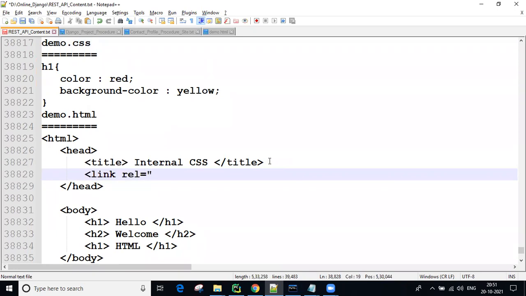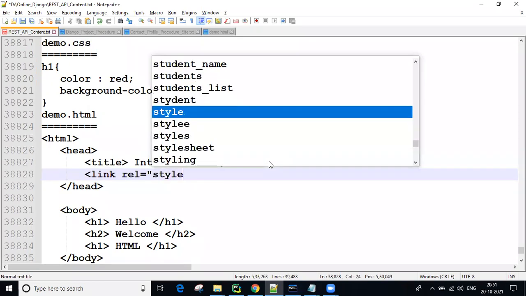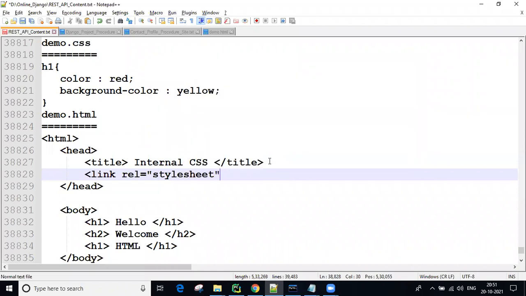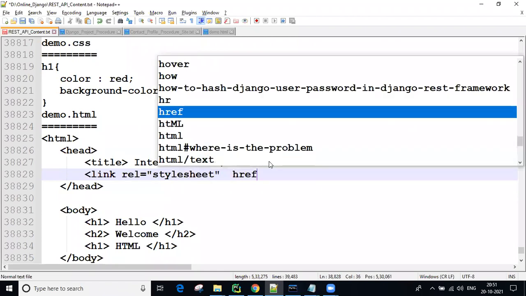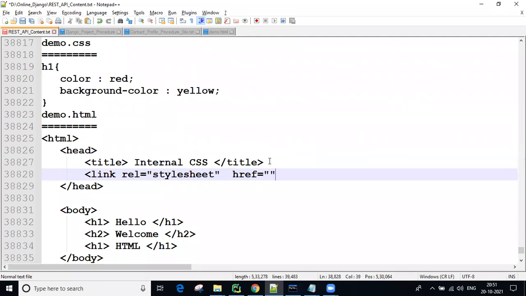Stylesheet is a fixed value, guys. And now href equal to your file name. You need to write the file name. So I'm going to use demo.css and close. And the link tag is an unpaired tag, closing not required, just the open tag is enough.